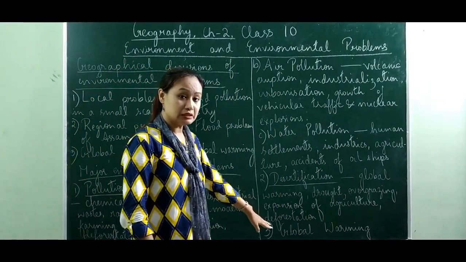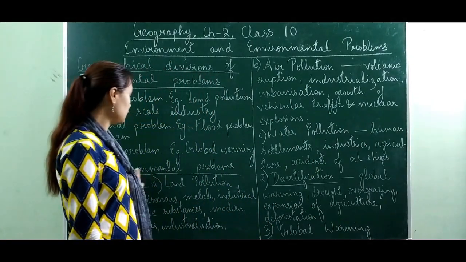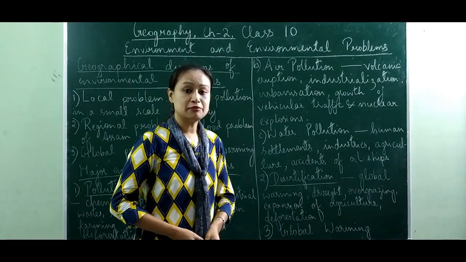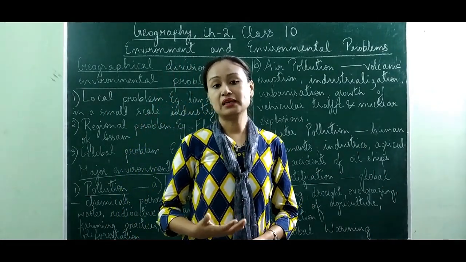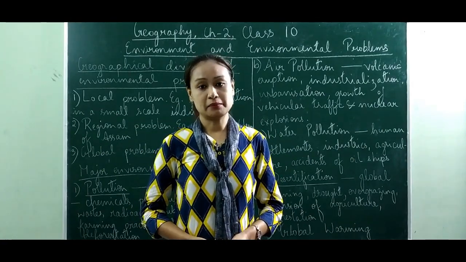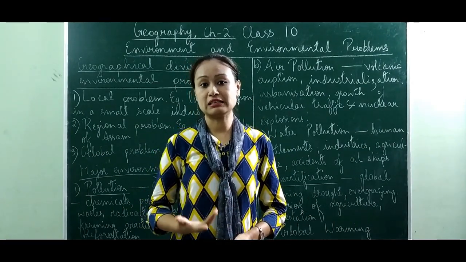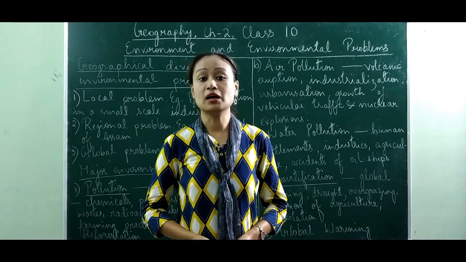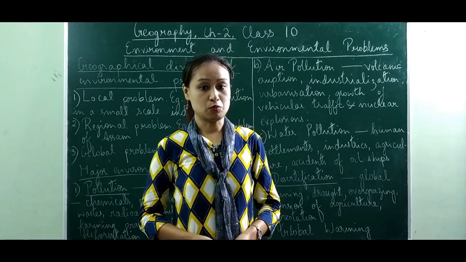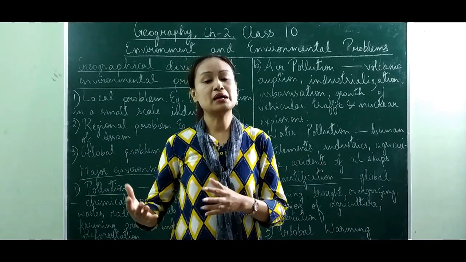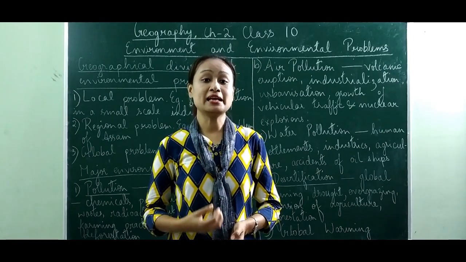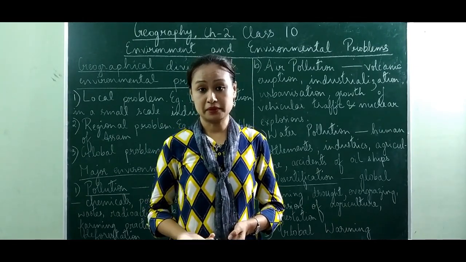Now we come to the third and the last major environmental problem, which is global warming. As I have already mentioned, global warming is caused as a result of an increase in the content of carbon dioxide. Human activities are mainly responsible for the problem of global warming. But apart from carbon dioxide, we have many greenhouse gases like methane, nitrous oxide, and water vapor.